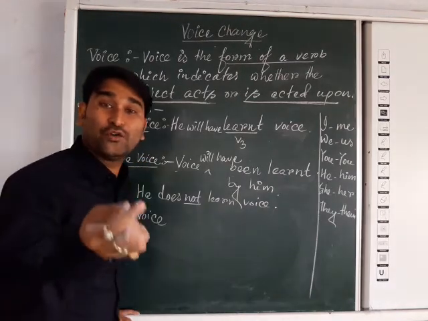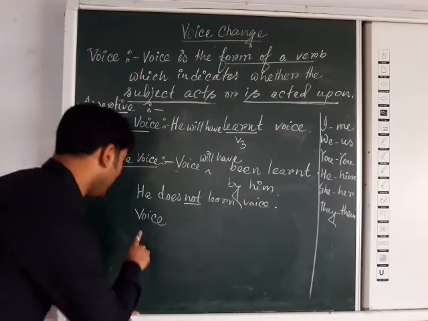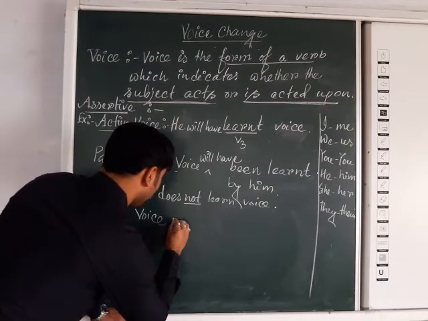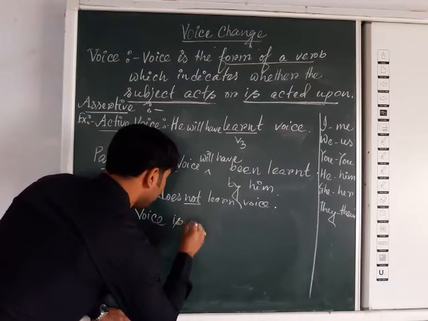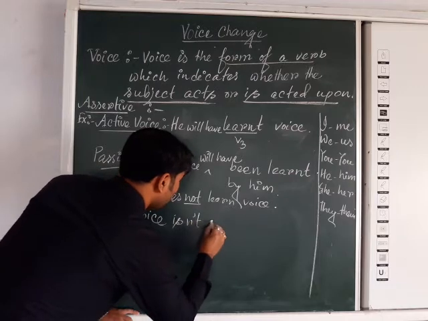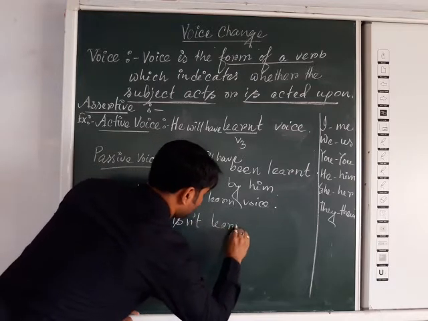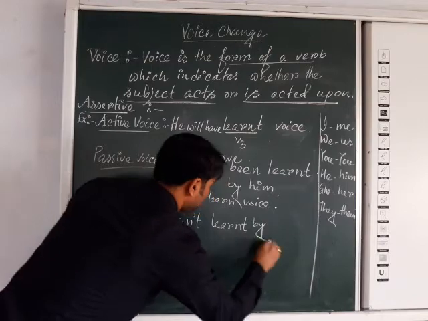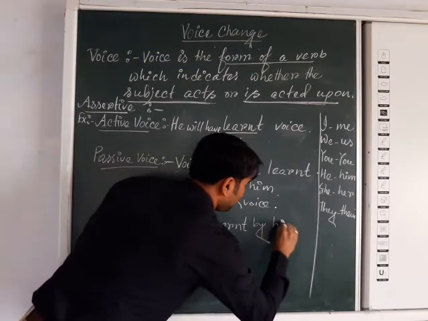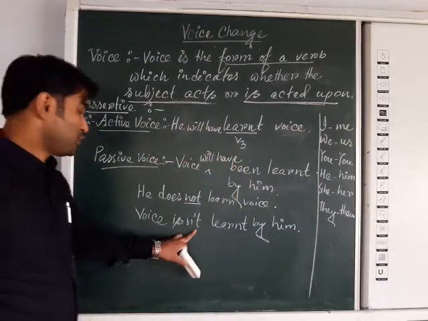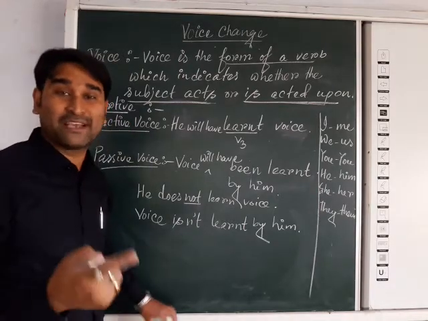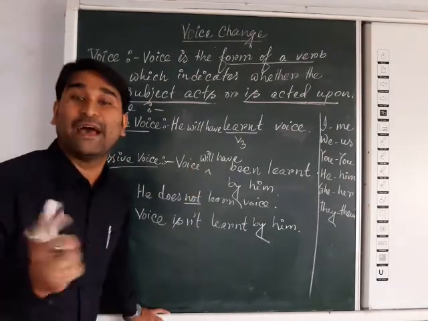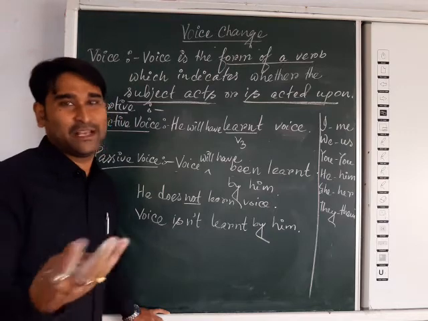So what will be the answer? Voice is not learned by him. So not will be added simply with the be verb, and sometimes in perfect tense with the have verb. Okay, then it will be clear to you.